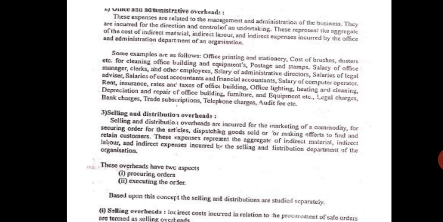So all these finances are audited every year. So for that also you have to pay the charges. So these all come under the office and administrative overheads. And lastly, you have got the selling and distribution overheads.